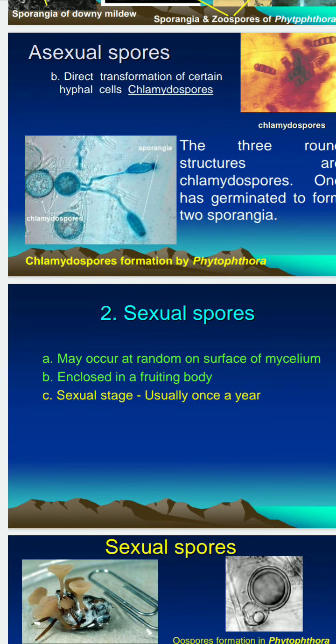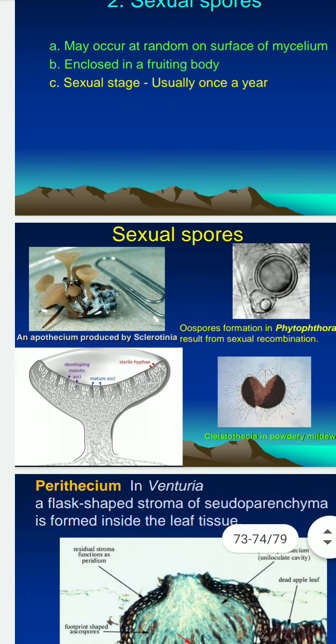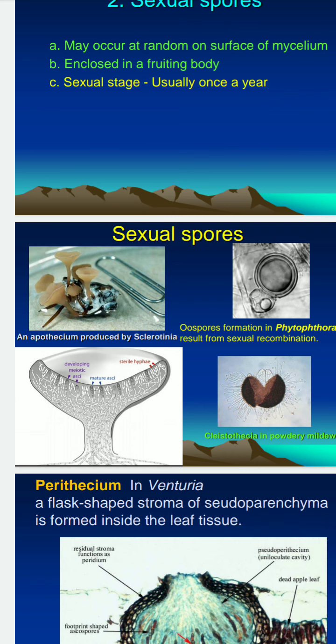Besides these asexual spores, fungi also reproduce by sexual reproduction, and mycoplasmas, viruses and bacteria can also reproduce. Sexual spores may occur at random on the surface of the mycelium or enclosed in a fruiting body. The sexual stage usually occurs once a year. Here you can see the sexual spores.